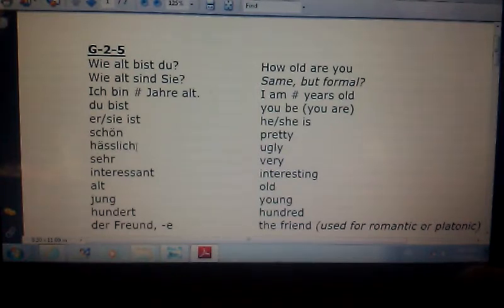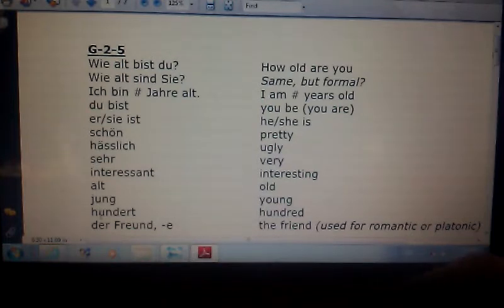It can be the ugly appearance, or let's say an ugly thing to say. You know, that would be a hateful or ugly thing. It's kind of related. Sehr is very, or much, or whatever. Interessant is interesting. Alt is old. Jung is young. 100 is 100.